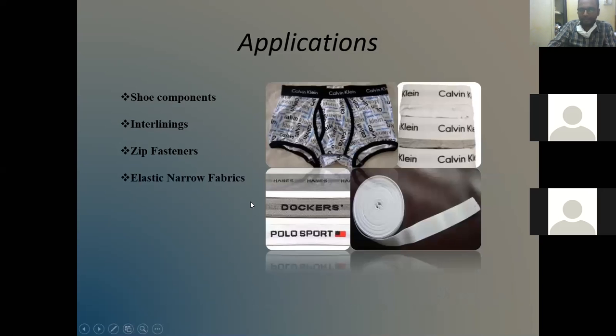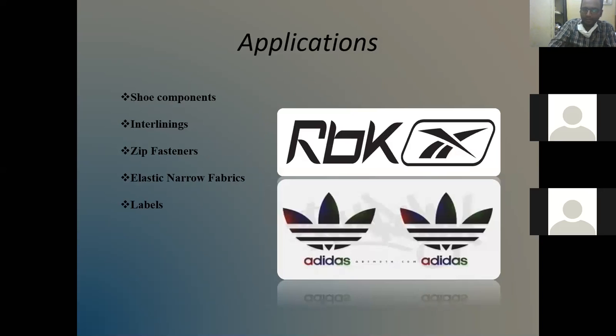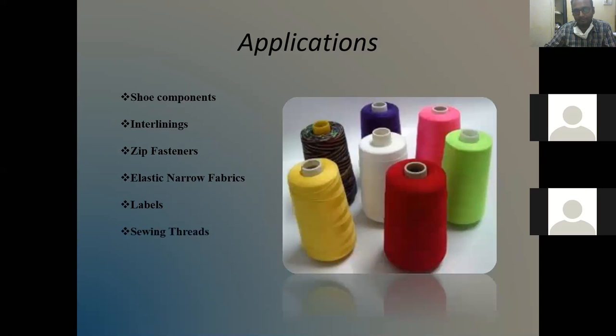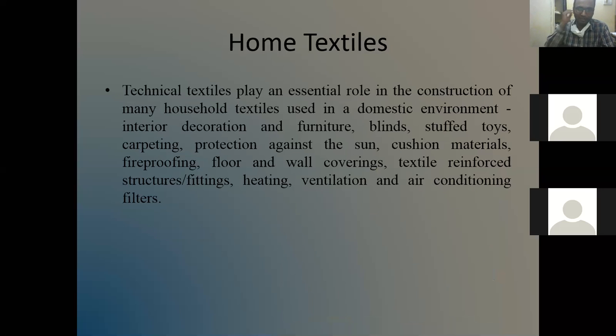Elastic and narrow fabrics. Elastics are also textile material. Nowadays, lycra yarns are also used. Labels are also textile material, but they are used for branding purposes. And sewing threads. They are an essential part of our clothing, but they are also technical products. So they come in the category of technical textiles.